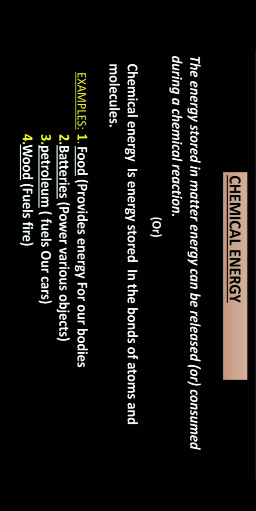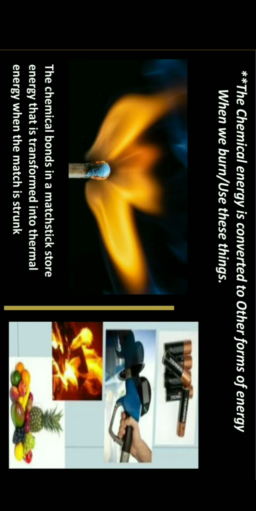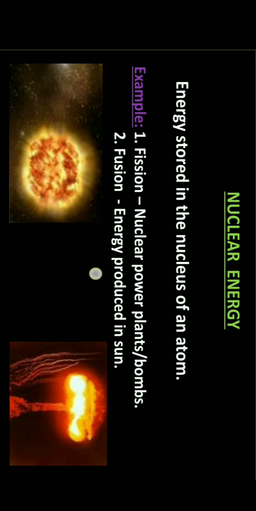Next, chemical energy. Chemical energy is the energy stored in matter. Energy can be released or absorbed during a chemical reaction. The food we eat contains chemical energy. Examples: food, batteries, petroleum, wood, and so on. These are the examples.